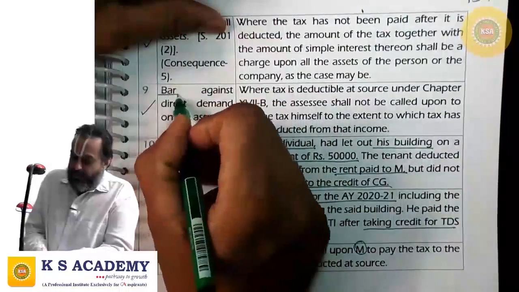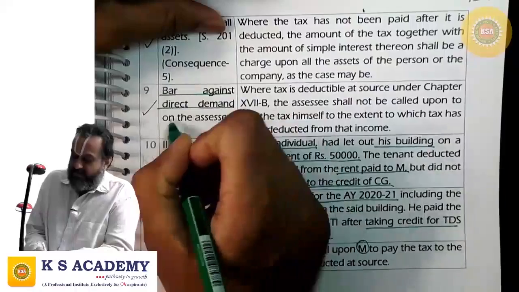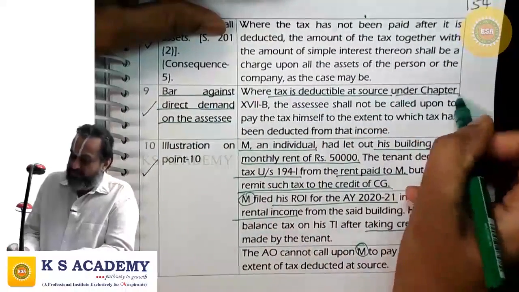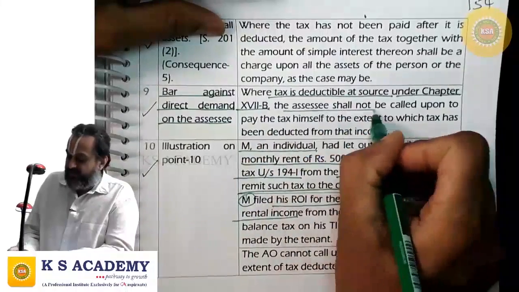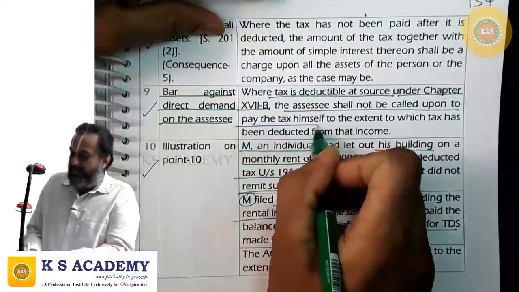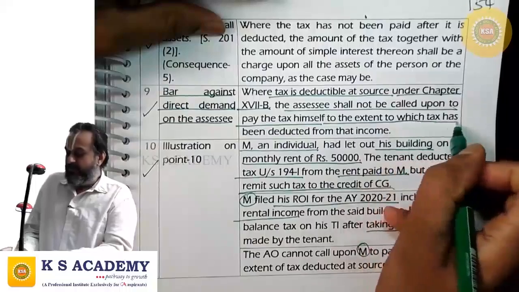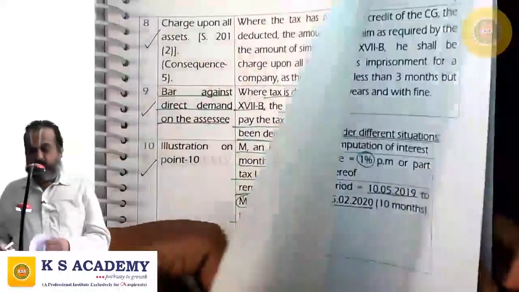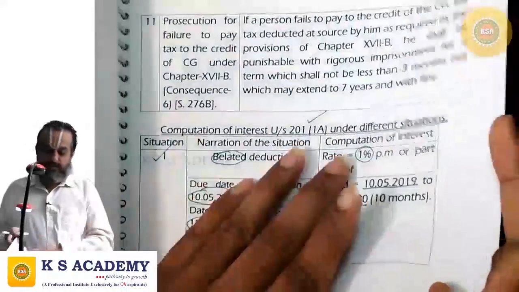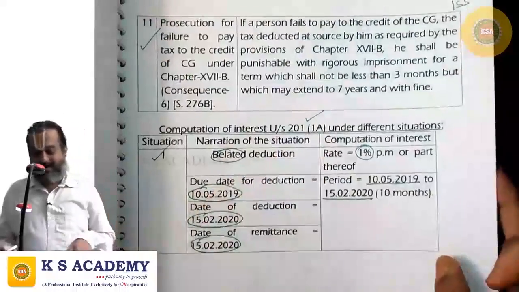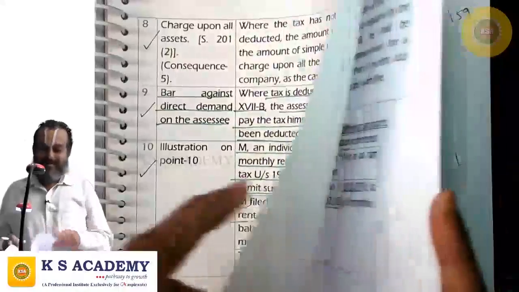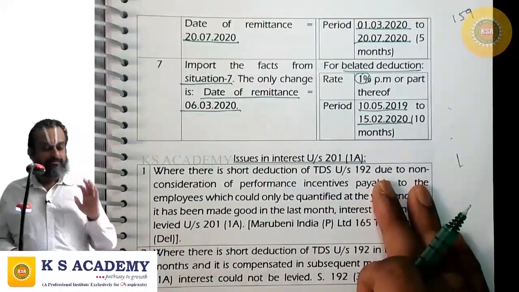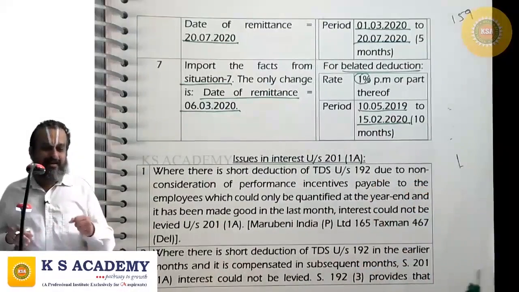There is a bar on direct demand on the assessee. Where tax is deductible at source under Chapter 17B, the assessee shall not be called upon to pay tax himself to the extent to which tax has been deducted from that income. You need to catch only the deductor and recover, and not the deductee. Though we will not give credit until we recover, we still cannot catch the deductee and recover.